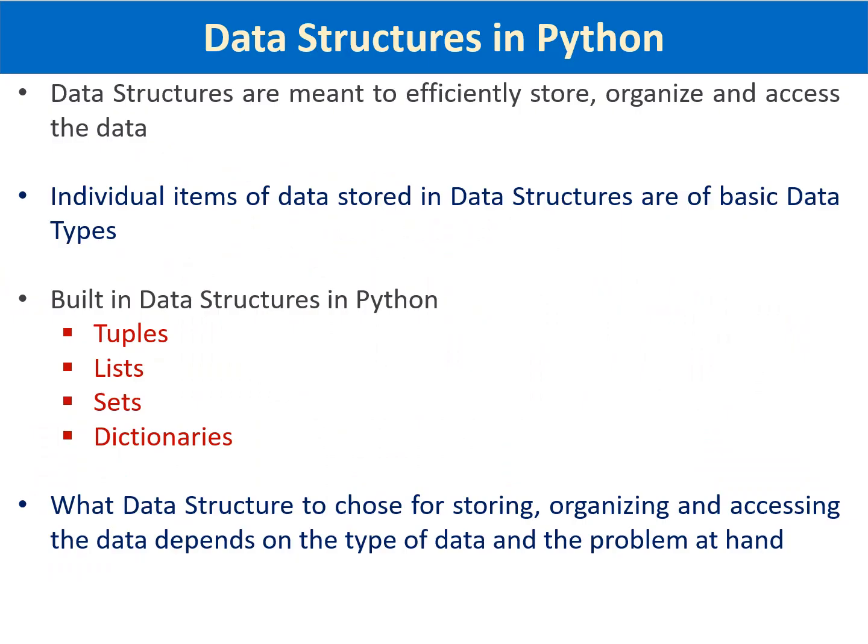We have seen about basic data types in Python. Now they are fundamental or basic data types, and they can be combined into compound data structures. Data structures are meant to efficiently store, organize, and access the data. And you can see that the individual items in data stored in data structures belong to basic data types. They can be a combination of basic data types.